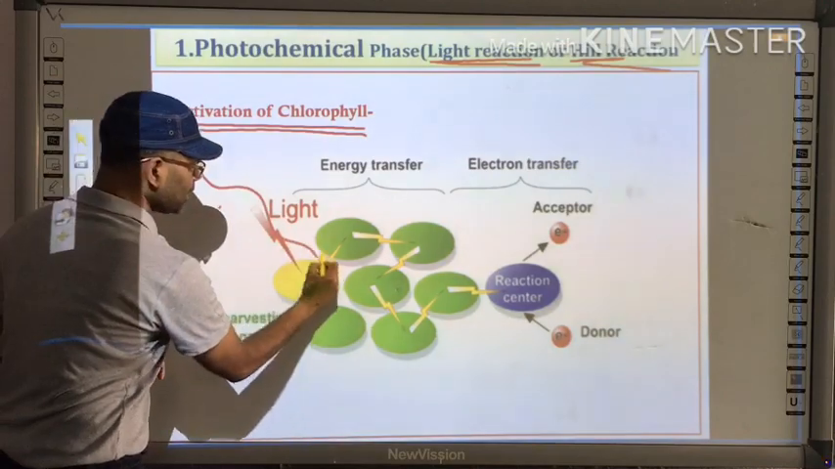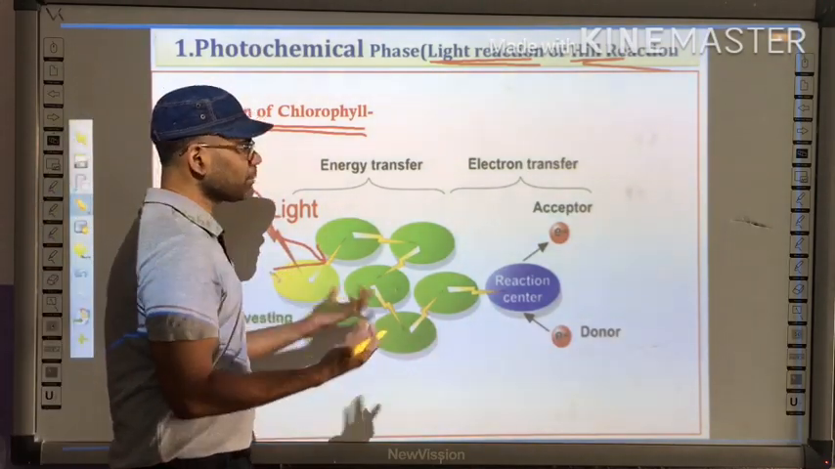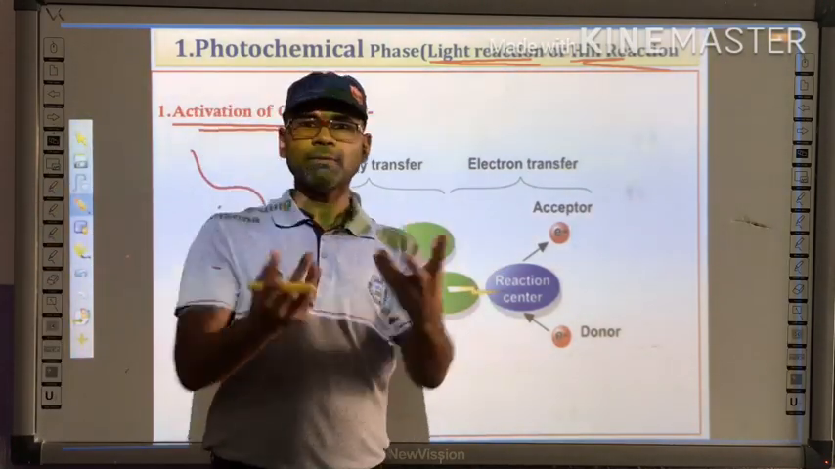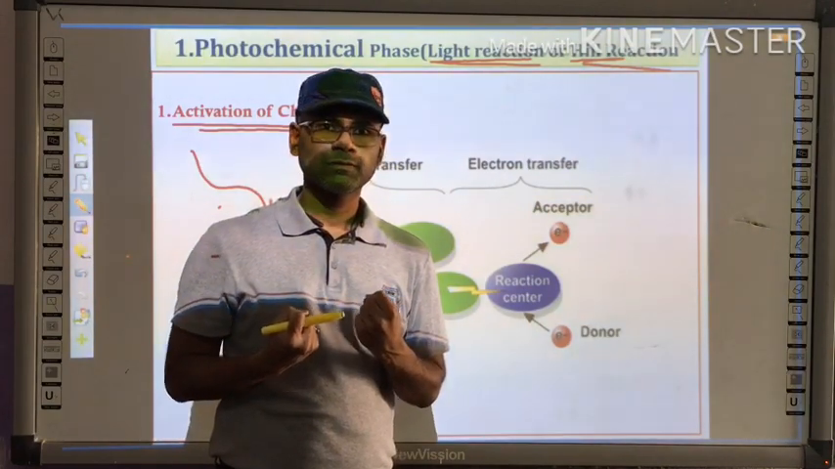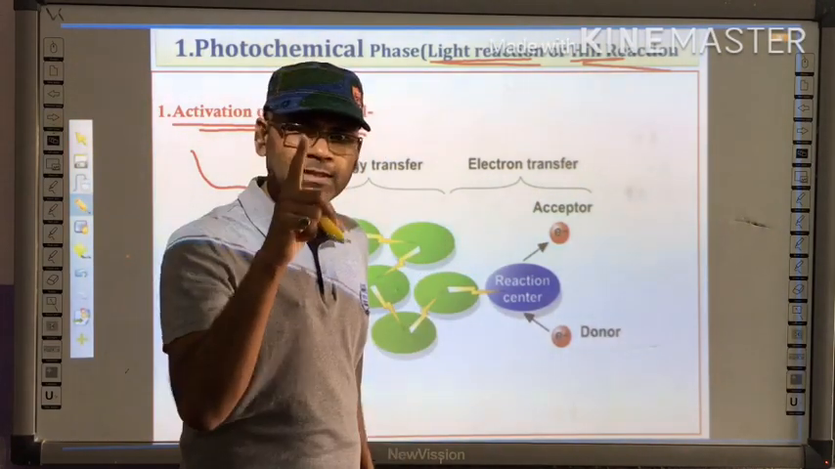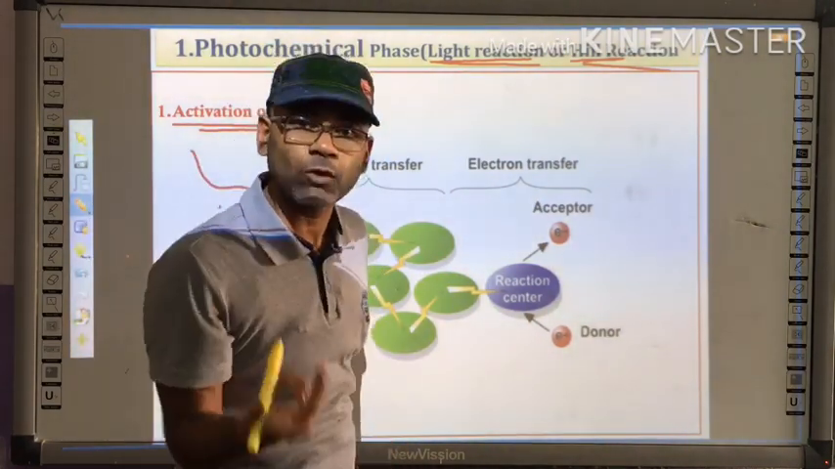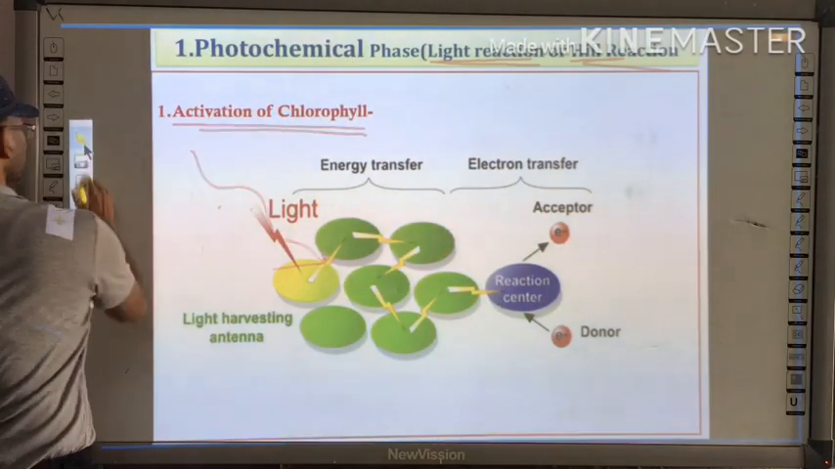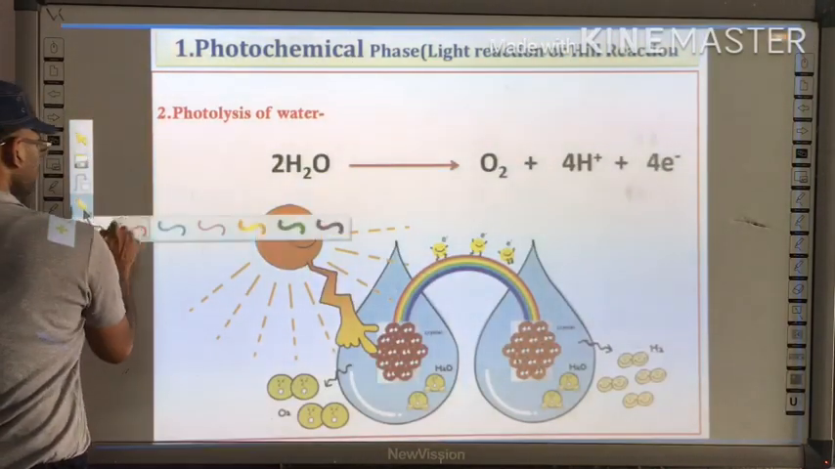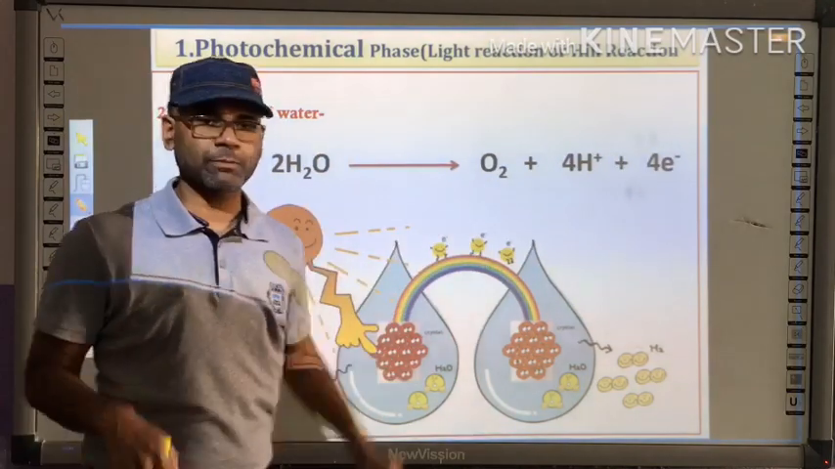Light falls on the chlorophyll, as a result the chlorophyll becomes activated, the chlorophyll becomes energized. Okay, first step. When this chlorophyll becomes activated, then what happens? Then the second step takes place.